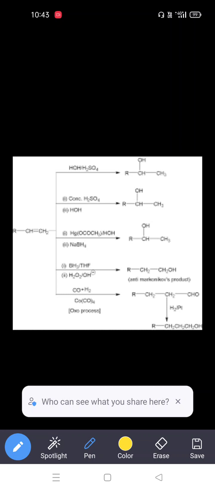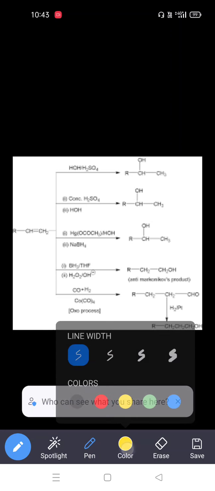Different types of alkenes, different types of reagents, different types of reactions conducted on the alkenes to prepare the alcohols. So first we start with this simple example, the hydration reaction. In this reaction, alkenes undergo hydration in acidic medium to prepare the alcohols.